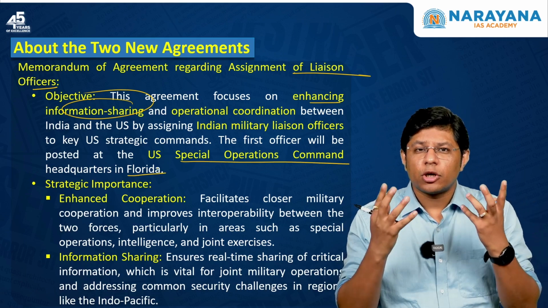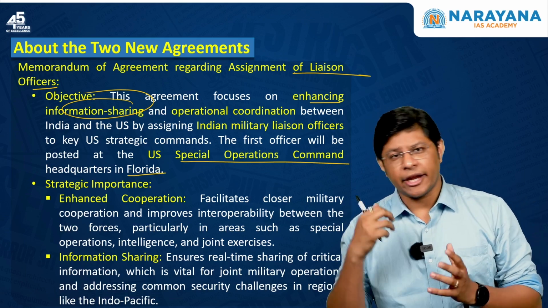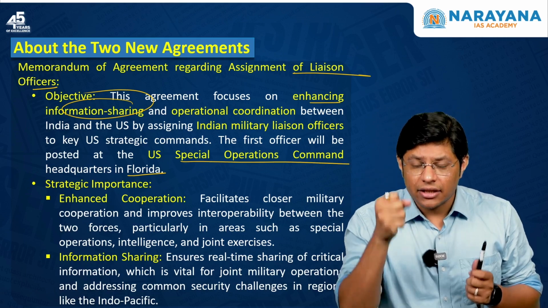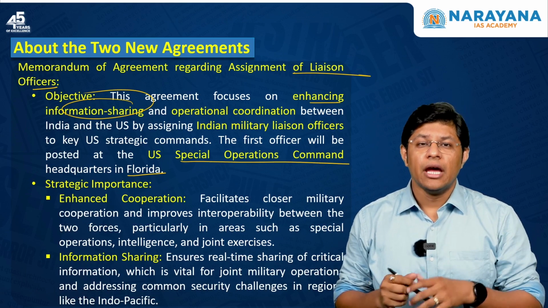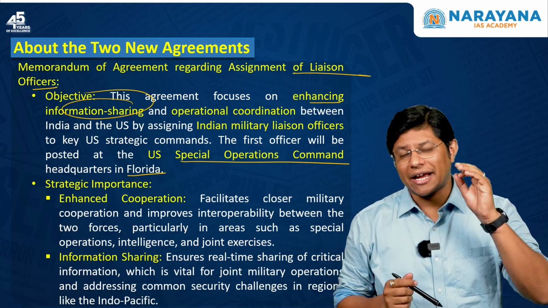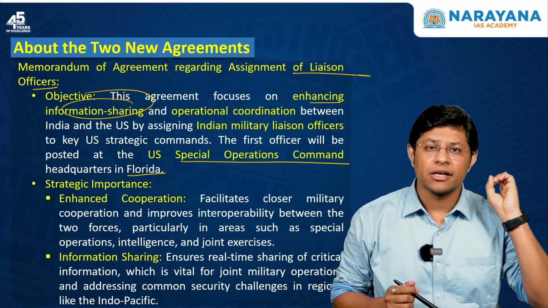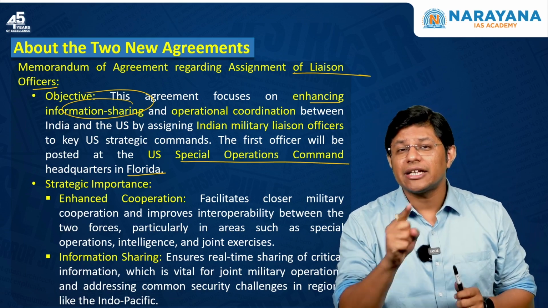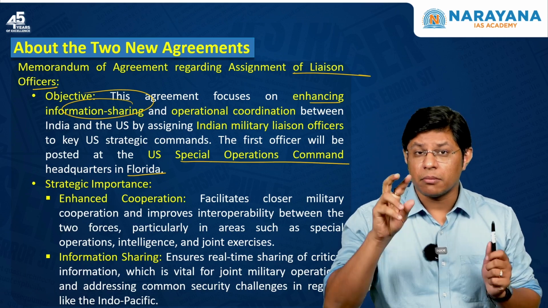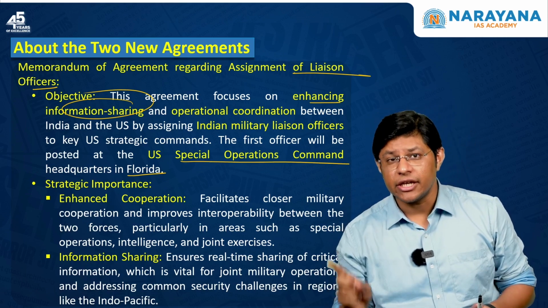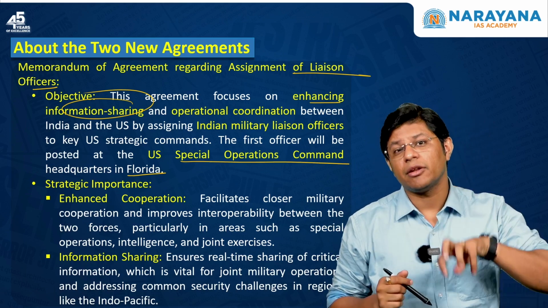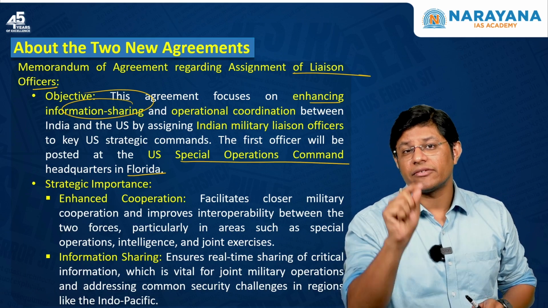Now see, what is the importance of information? Let's say, for example, India is fighting a war against China. You need information. In order to tackle a threat, you need information. How to get the information? With the help of satellites. Now, the USA has the maximum number of satellites in space, which means you need real-time information to tackle the threat. In such a case, the military officers stationed in the USA will help India with real-time information. Using this real-time information, we can tackle our enemy.